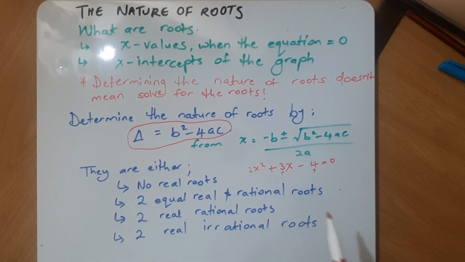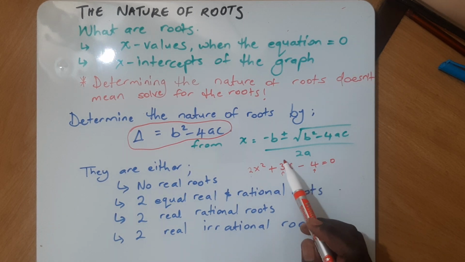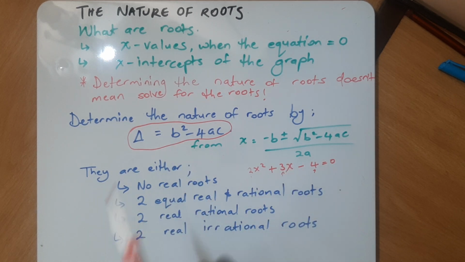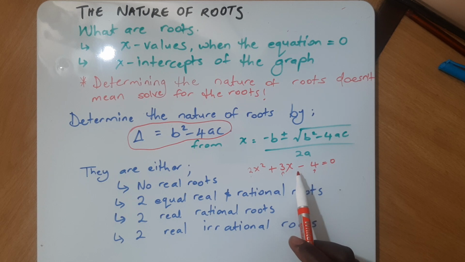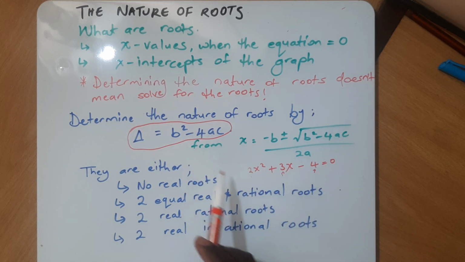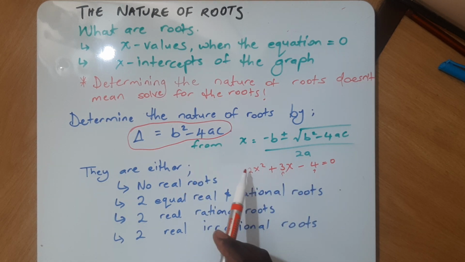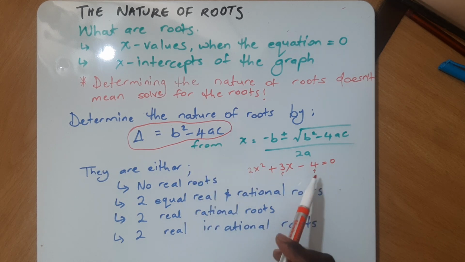So if we wanted to find the nature of the roots, we would just get 3 squared minus 4 times a, which is 2, times c, which is minus 4. We just feed in the values from the equation.